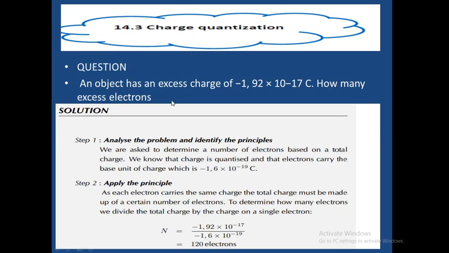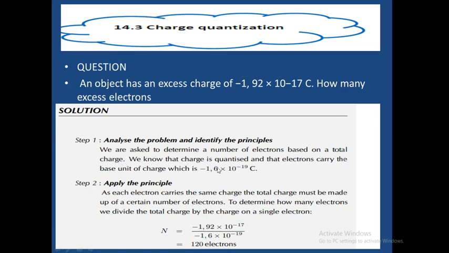So just like we've been doing, anytime you have a problem, you must first of all analyze the problem and identify which principle you are to use. So let's analyze this problem here and see which principle we are going to use. Now, we have been asked to determine the number of electrons based on the total charge.